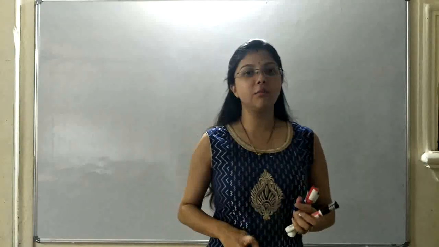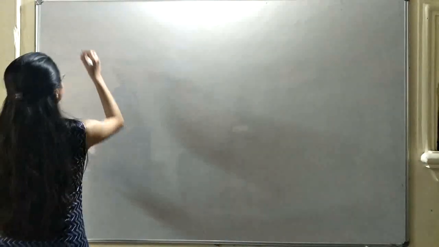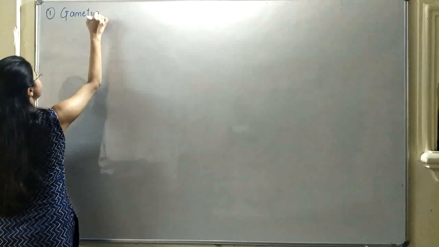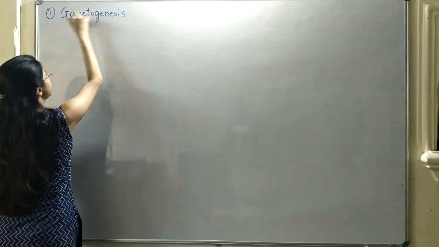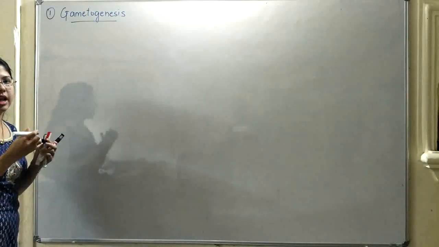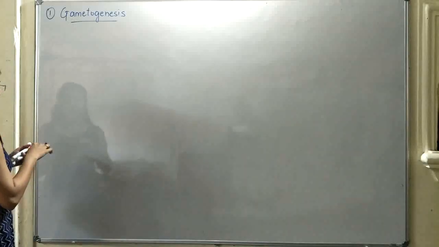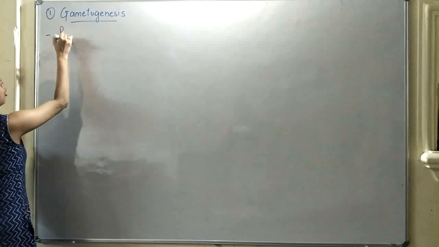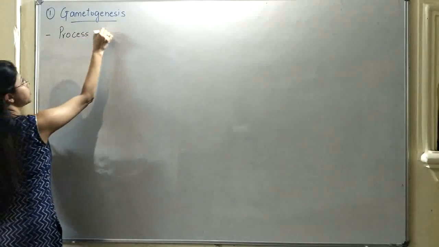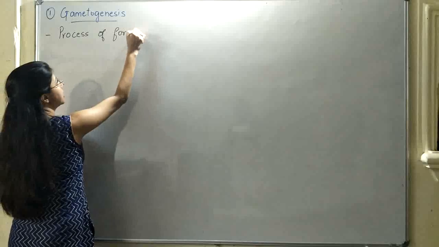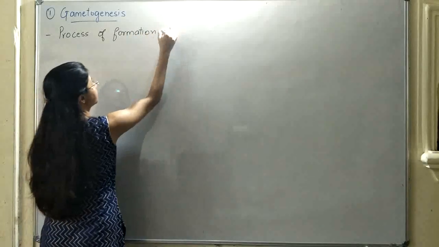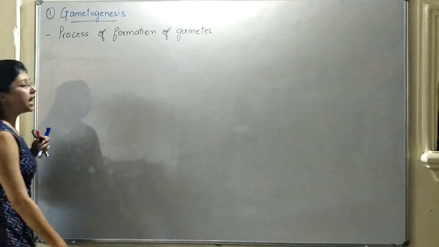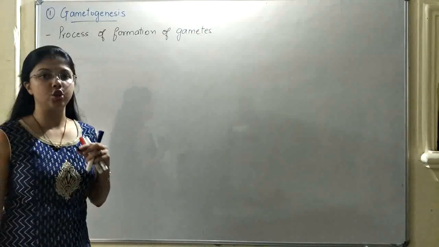Now we will be discussing gametogenesis in detail. As I said, gametogenesis is the first process of the pre-fertilization event or the sexual reproduction that is taking place in different organisms. As I said earlier, gametogenesis is the process of formation of gametes. The process by which gametes are formed in individual organisms will be called gametogenesis.